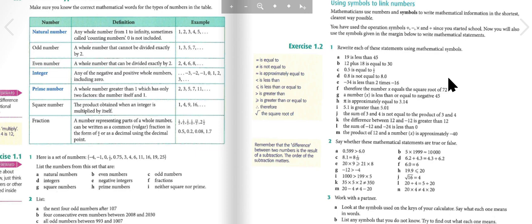The sum of 3 and 4 is not equal to the product of 3 and 4. The difference between 12 and negative 12 is greater than 12. The sum of negative 12 and negative 24 is less than 0. The product of 12 and a number x is approximately 40. The product of 12 and a number x is approximately negative 40. Write your answers in the comments.